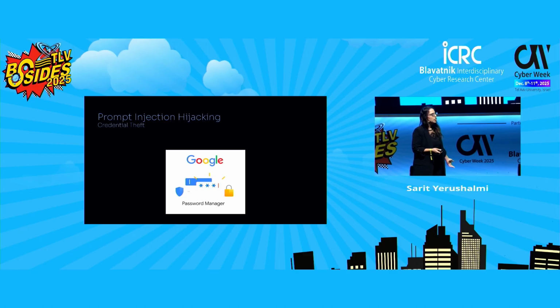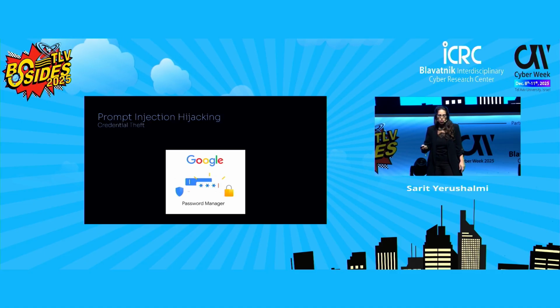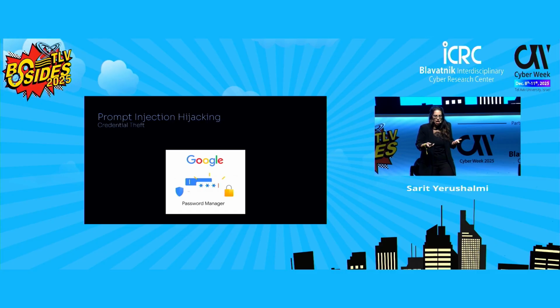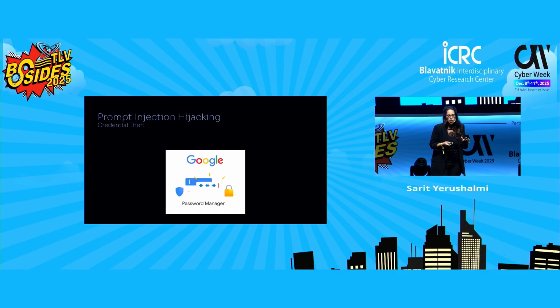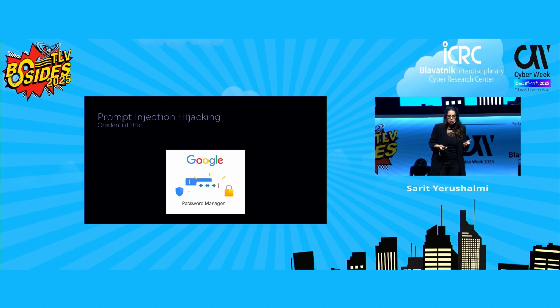So if the agent is already hijacked, it can reach a page where the browser controls and autofills it, and by that the attacker is able to capture them. And this creates a very serious risk because the agent is using your real browser session, so it can steal your passwords.